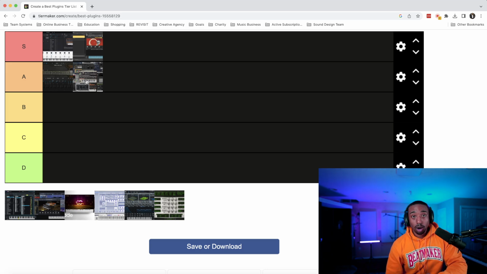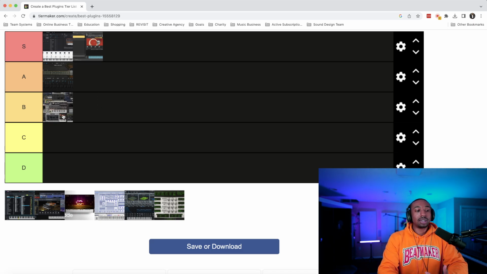Secondly, measure is marketing. I don't think Korg markets their plugins enough. I think they market their hardware a lot. When it comes to plugins, I don't really see them taking the social media content creator approach when it comes to marketing. For that reason, I'm going to lower them to B because I haven't really seen them show love to content creators as much. It just doesn't feel that way.